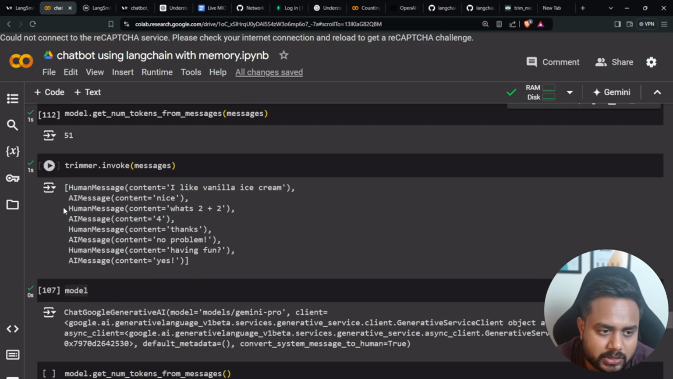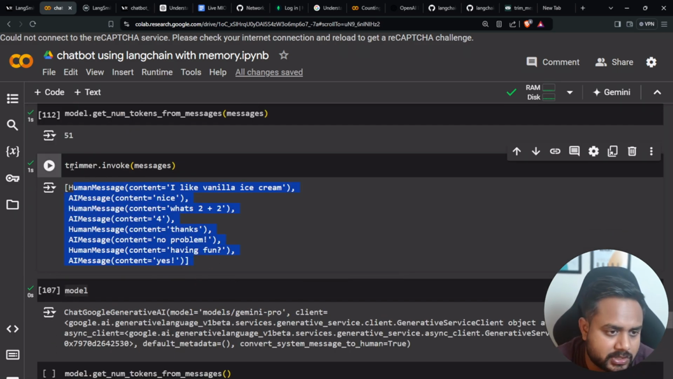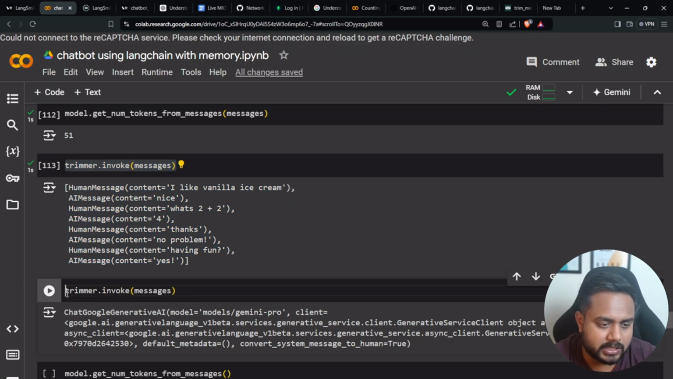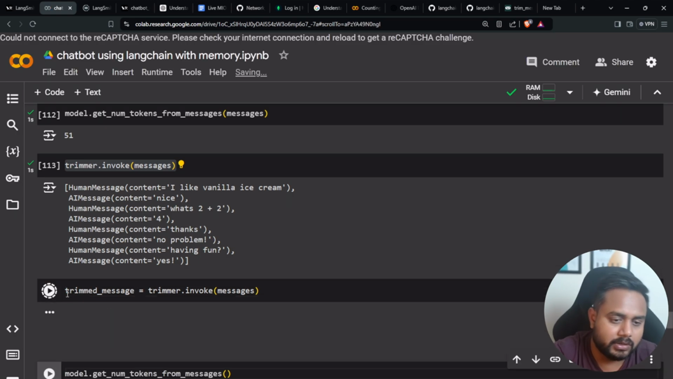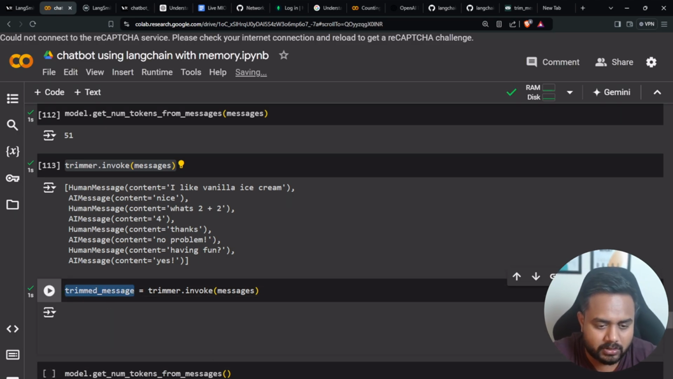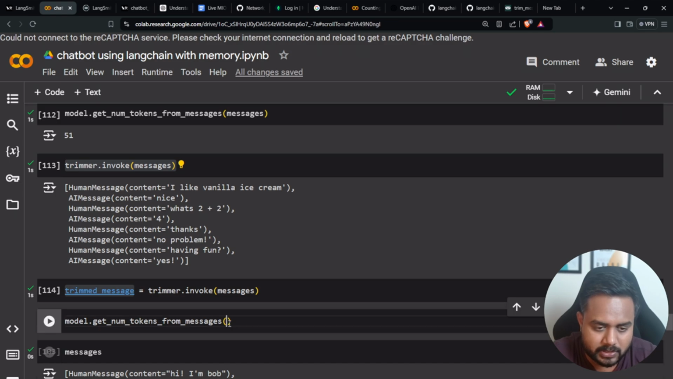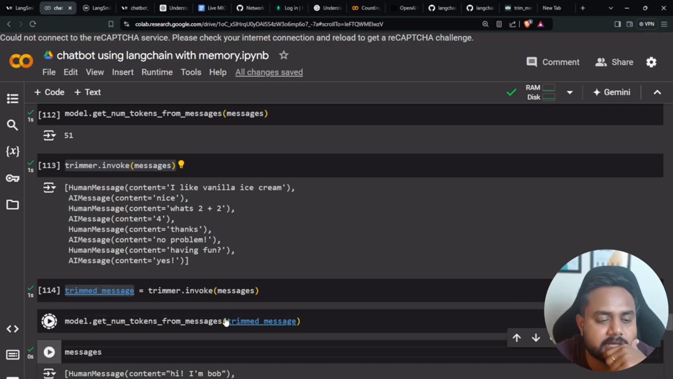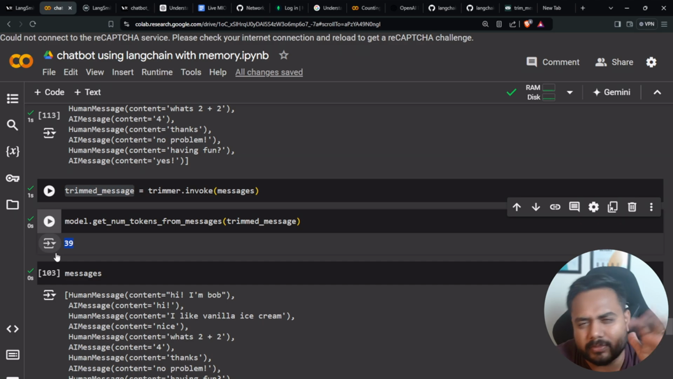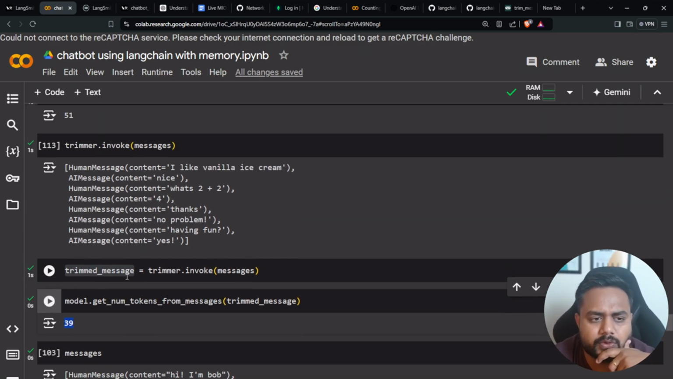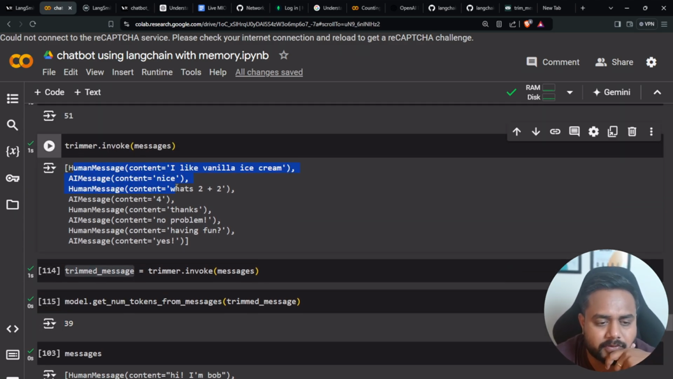Now if you want to count how many tokens there are inside this conversation, you can again pass it to the model. Here is your response, or trimmed message. You can write the trimmed message. So this will be a correct variable, trimmed message. Now if you pass this conversation to this model, you will find around 39 tokens, meaning approximately 40. I think you are getting my point. So it is able to trim the conversation.